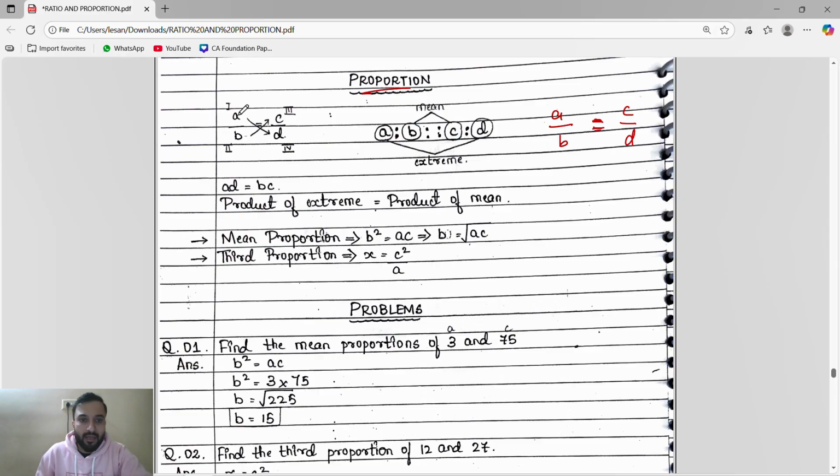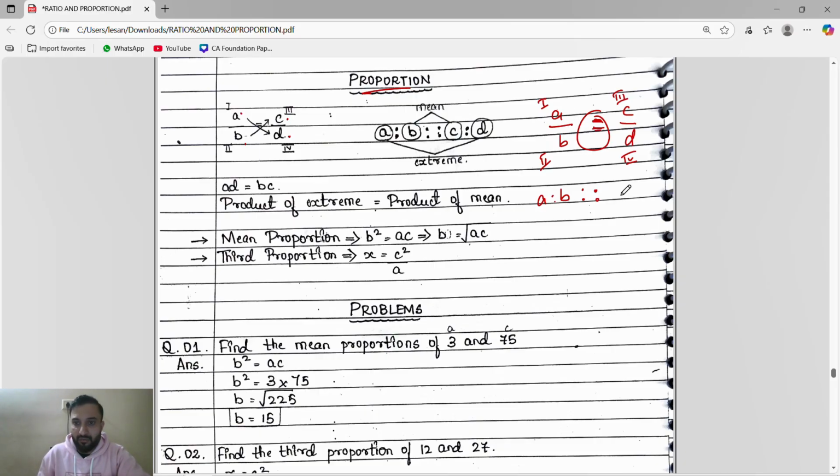So here this will be the first quantity, second quantity, third quantity, fourth quantity. And guys, see what will happen if you write it normally. The first quantity means A is to B. And proportion is represented by this. The first ratio means A is to B.